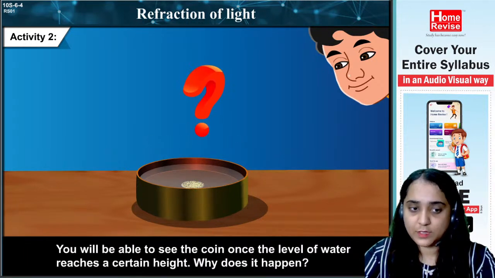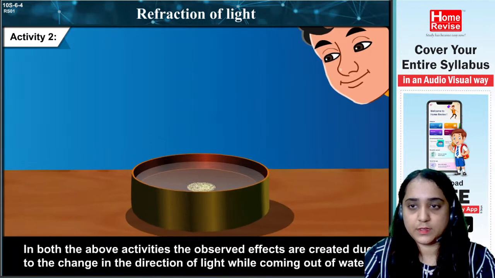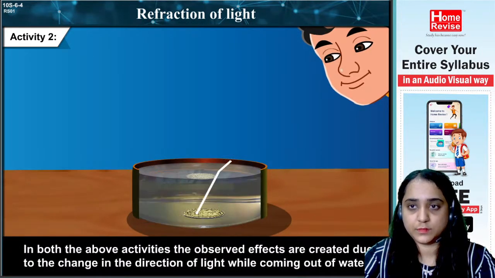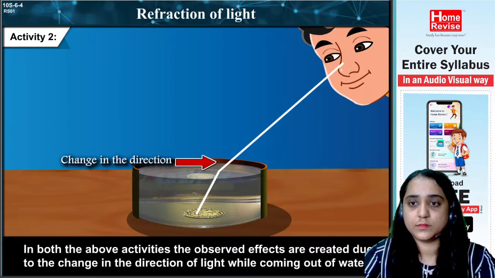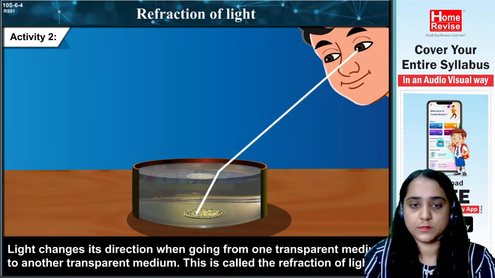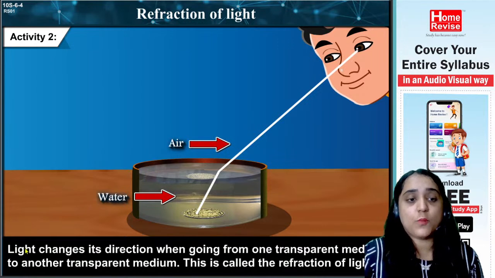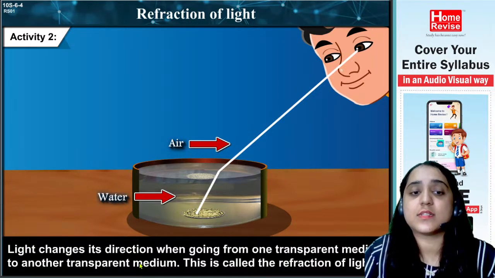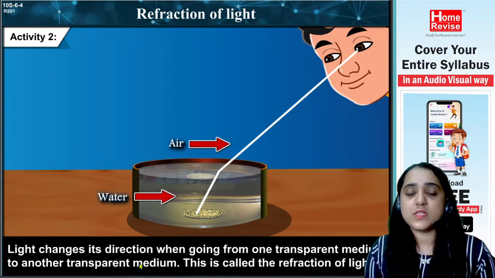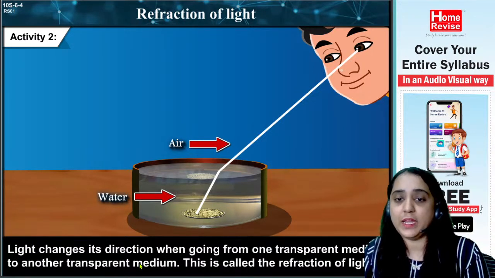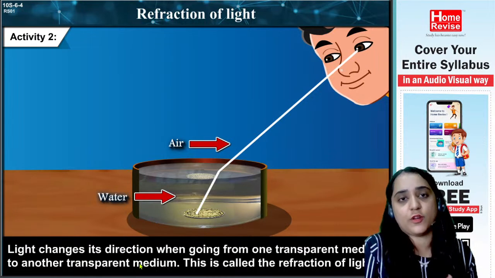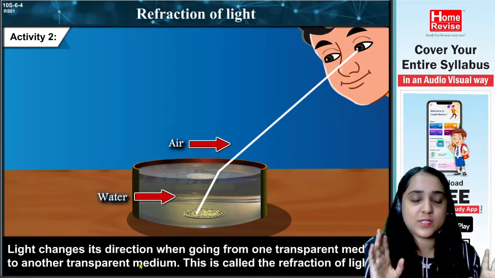Why does it happen? In both the above activities, the observed effects are created due to the change in the direction of light while coming out of water. Light changes its direction when going from one transparent medium to another transparent medium. Now this point is extremely important. This is called refraction of light. Now here we will understand what is refraction of light.